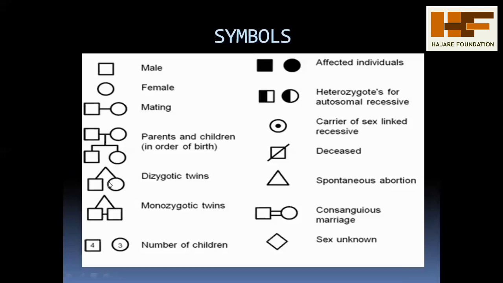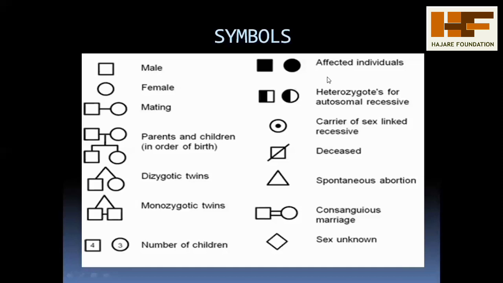This is dizygotic twins, meaning both are twins, one female and one male. Here are monozygotic twins, meaning both are male or both are female. Here both are male, hence it is called monozygotic twins. And this represents 4 males and 3 females. The circle represents female, the square represents male.